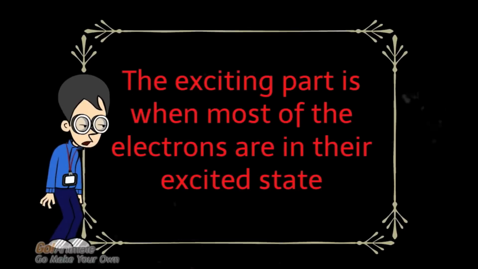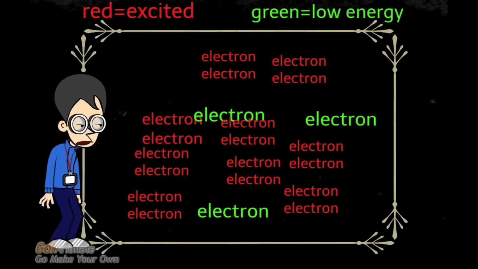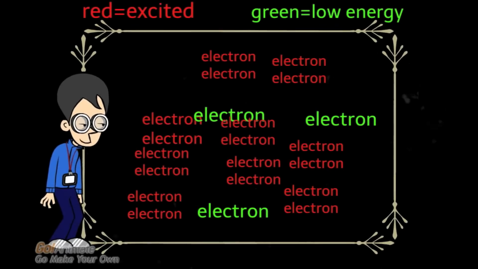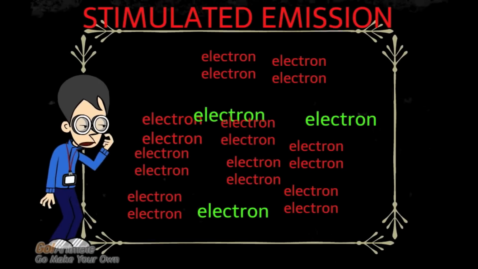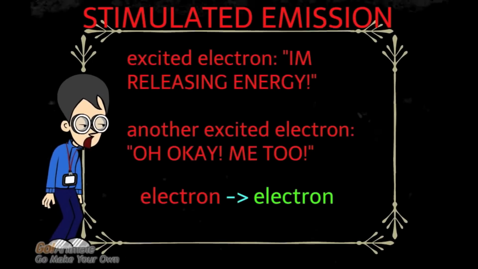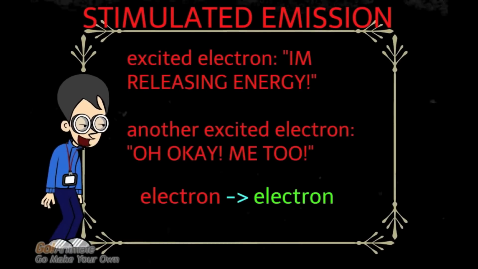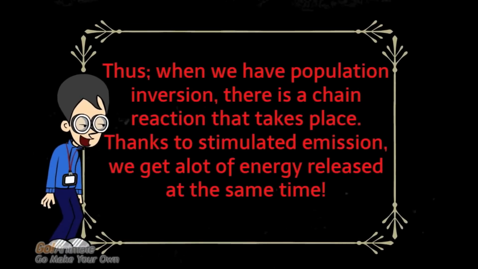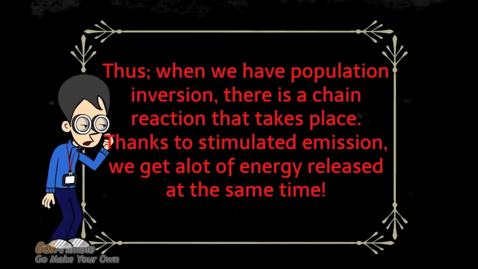Imagine all the office workers in a building wanting to take the elevator down at the same time. What happens with lasers is that we pump energy into the system and we end up with population inversion, where there are more excited electrons than low energy ones. The coolest thing happens when an excited electron starts releasing its energy. It starts communicating with another excited electron to release its energy too. The communication of the excited electrons to release their energy together is called stimulated emission. Overall, population inversion and stimulated emission lead to many electrons releasing energy at the same time, causing a chain reaction.